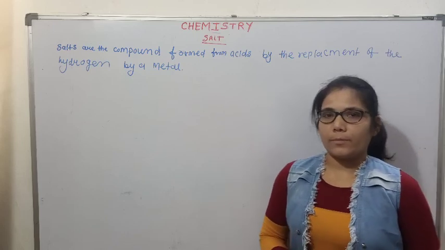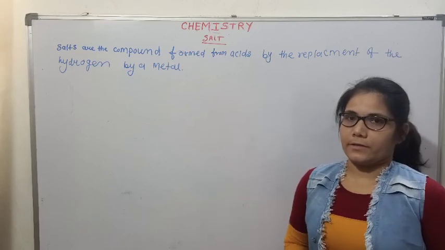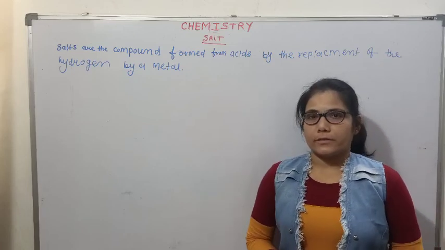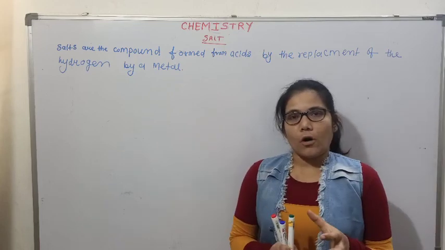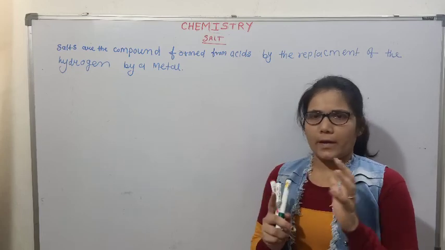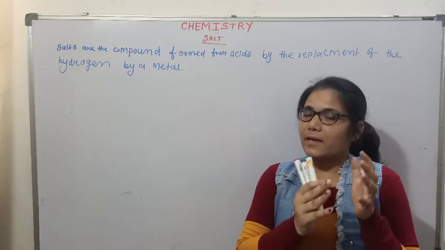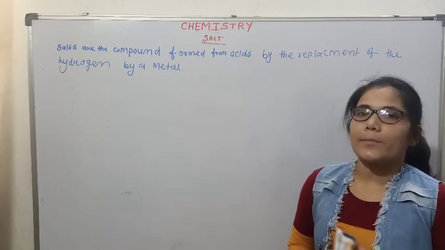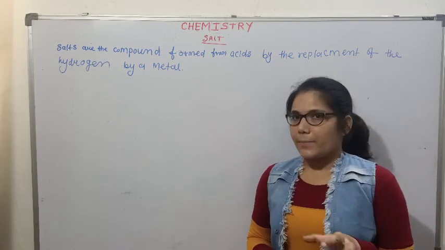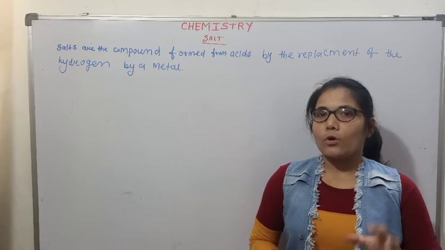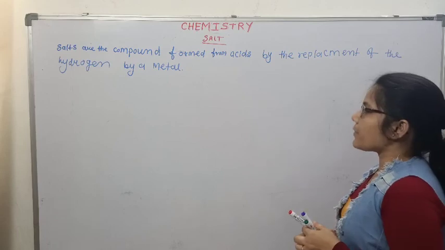We have talked about acids and bases. Now we'll talk about salts. What is salt? Salt is a chemical compound which is formed from an acid. What is an acid? An acid which has H. So salt is the chemical compound which is formed from an acid by replacing its hydrogen through a metal. This is how we can prepare salt.